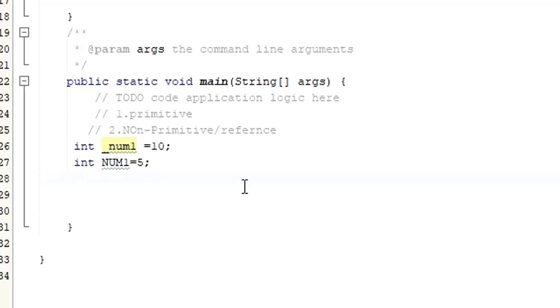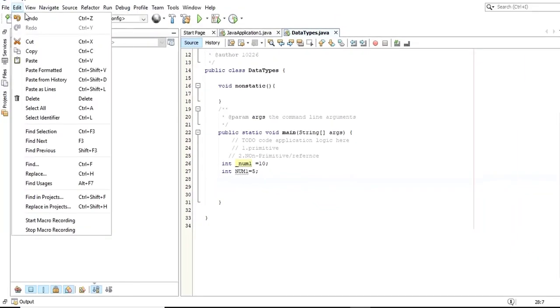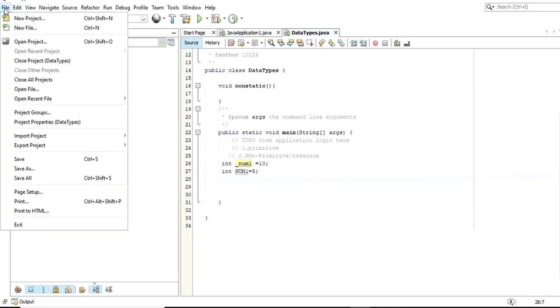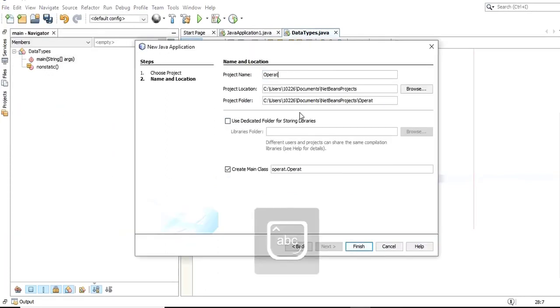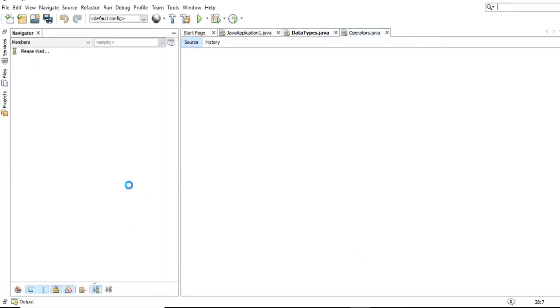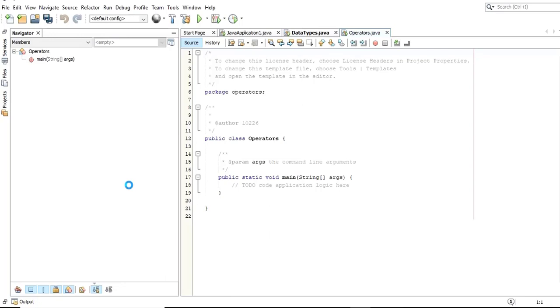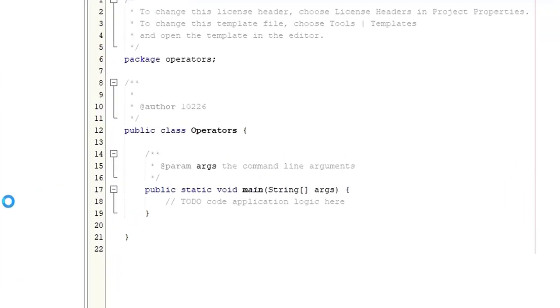Now let us learn about the operators in Java. So what I'm going to do, I'm going to create another project. I'm going to call this one operators. I'm going to finish. It's going to create a main class. So in this particular session, you will learn about the different types of operators in Java, together with the syntax for each of the operators for better understanding.